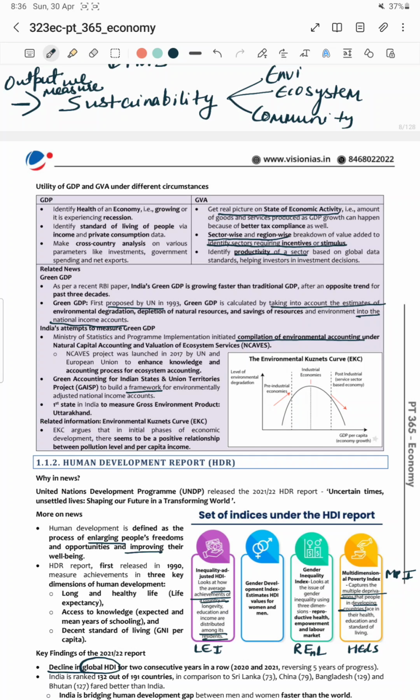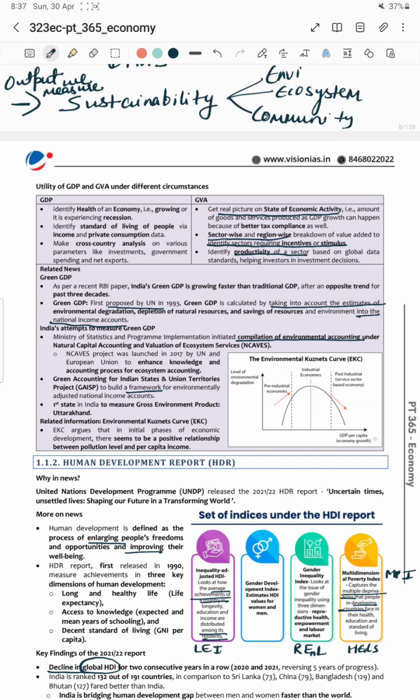There's one more related piece of information that you can use, which is the EKC curve, which argues that in initial stages, before you have achieved the peak industrial economy, whatever industrial production and capacity addition you're doing is adding an equal amount of environmental degradation as well. So there's a positive relationship between your GDP growth and your environmental degradation.